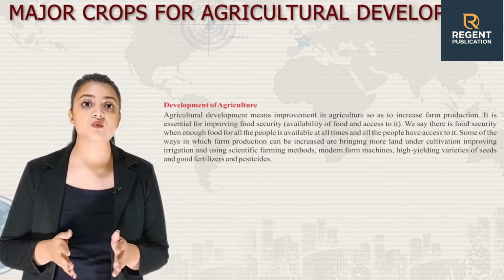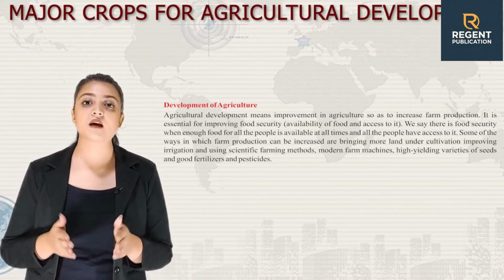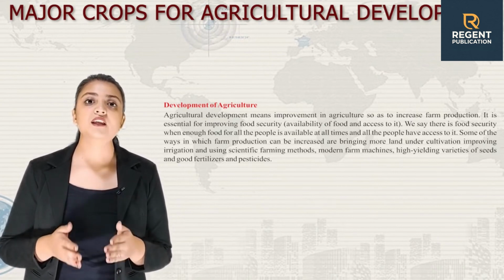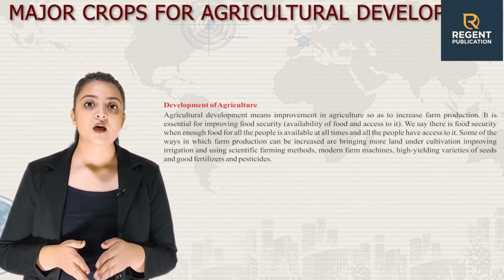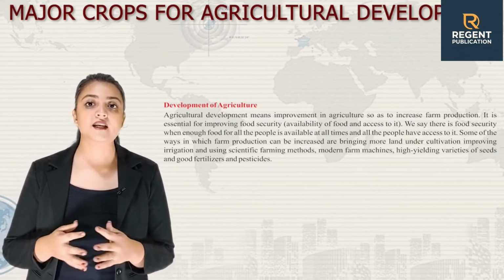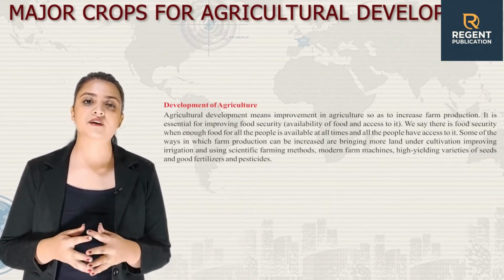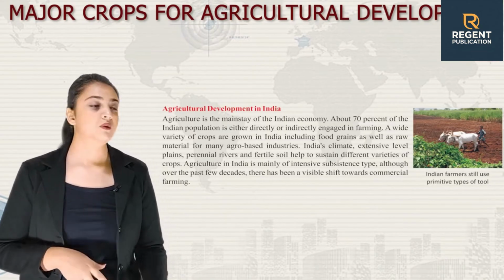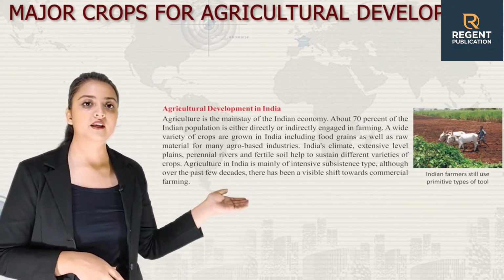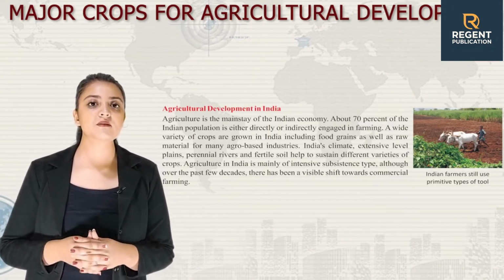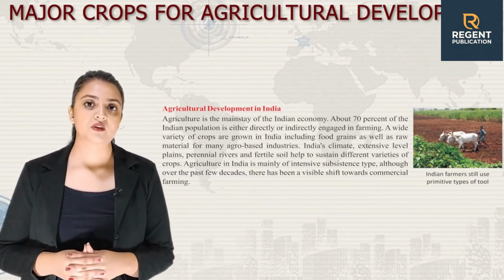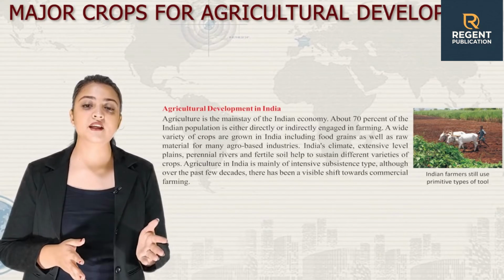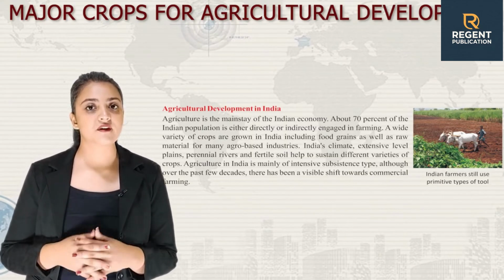Some of the ways in which farm production can be increased are bringing more land under cultivation, improving irrigation, and using scientific farming methods, modern farm machines, high-yielding varieties of seed, and good fertilizers and pesticides. Now, let's talk about agricultural development in India. Agriculture is the mainstay of the Indian economy. About 70% of the Indian population is either directly or indirectly engaged in farming.